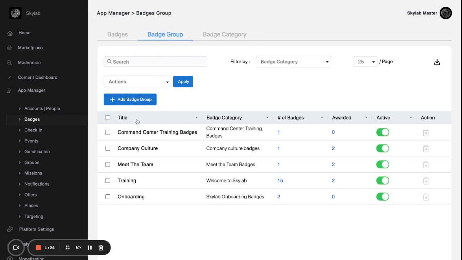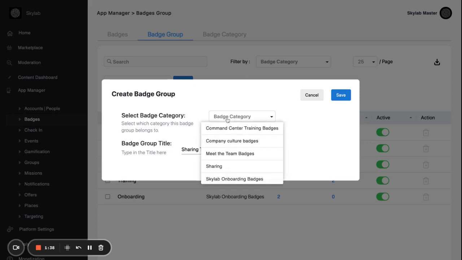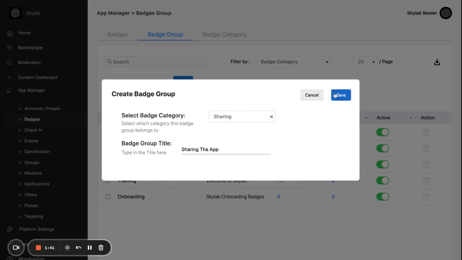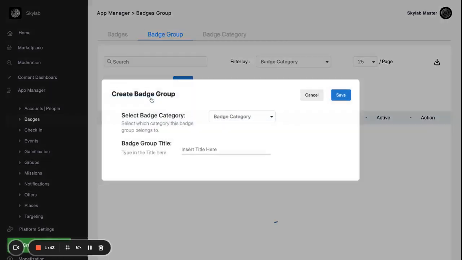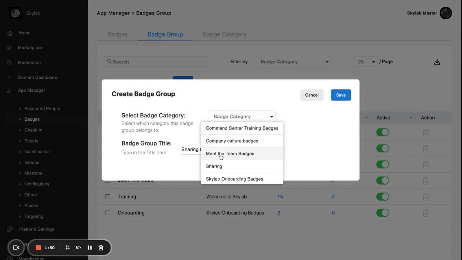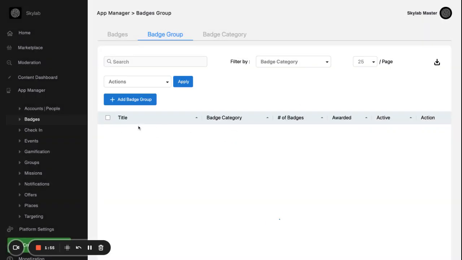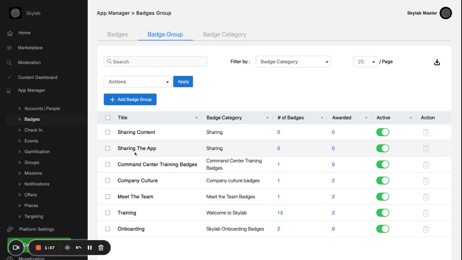Inside badge group, you have the same navigation options, and I am going to go to add badge group here, and I'm going to call this one sharing the app. Oh, I forgot that it capitalizes it automatically. And then I'm going to connect that to sharing, and I'm going to hit save. I can also create one for sharing content. Change this to sharing and save. So you can see how you would have multiple different groups inside of a category.